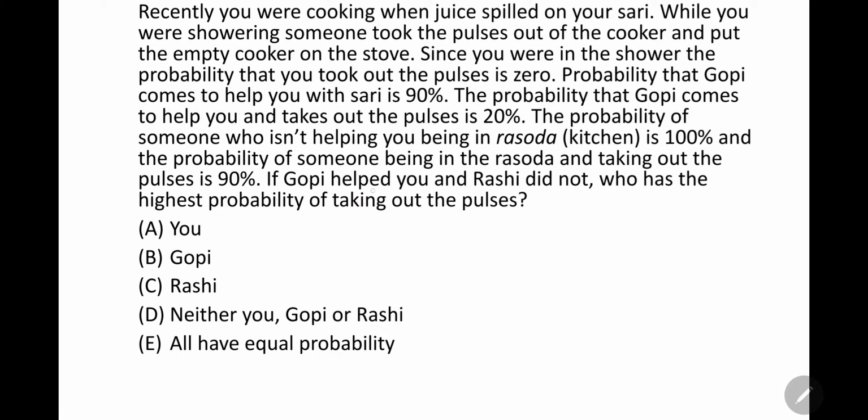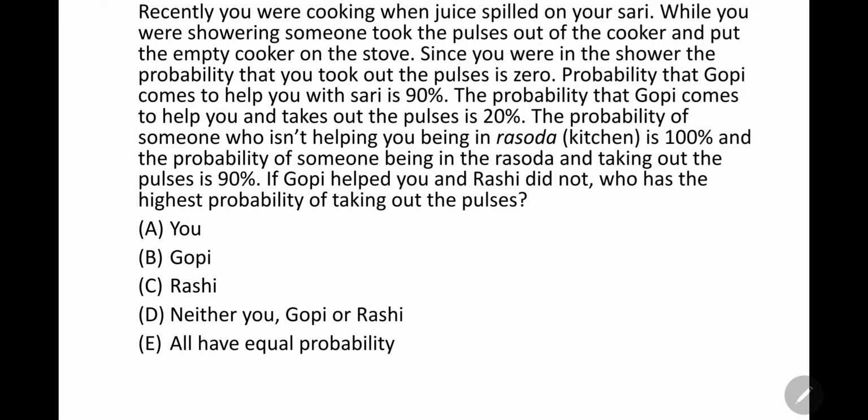If Gopi helped you and Rashi did not, who has the highest probability of taking out the pulses? The options are you, Gopi, Rashi, neither you, Gopi, or Rashi, or all have equal probability.